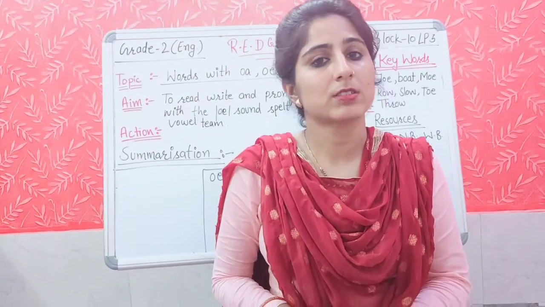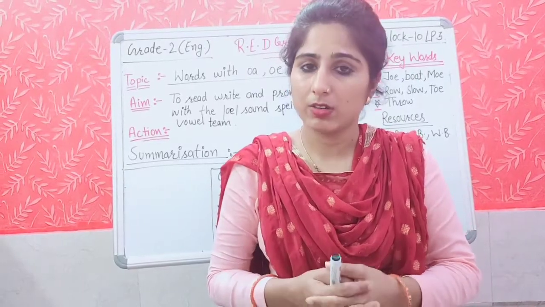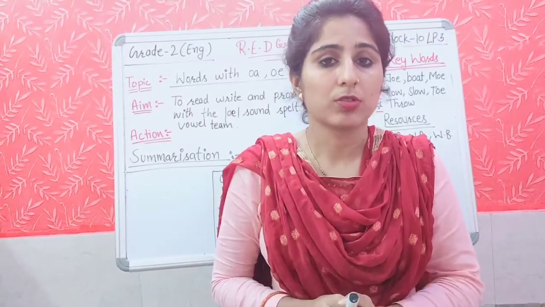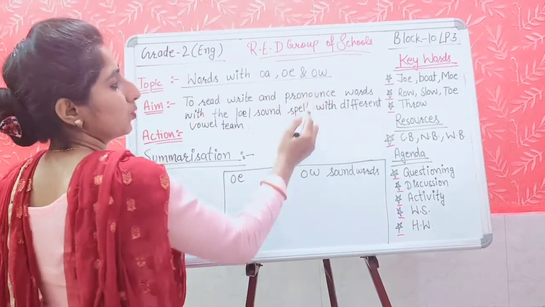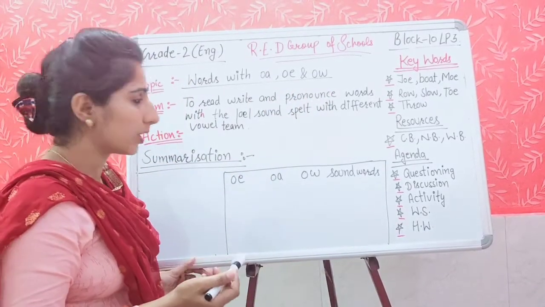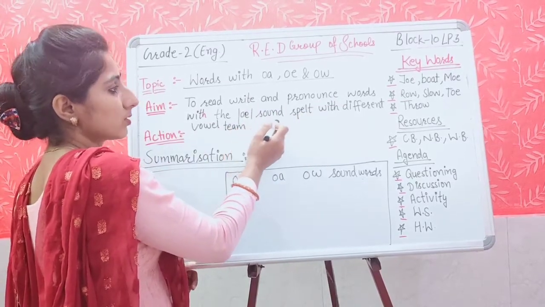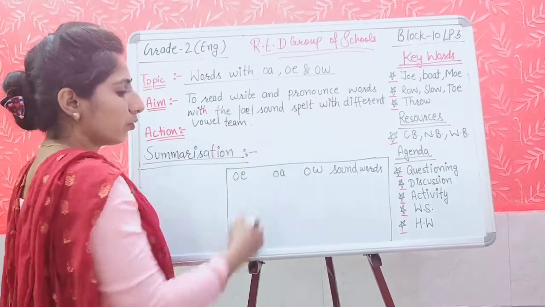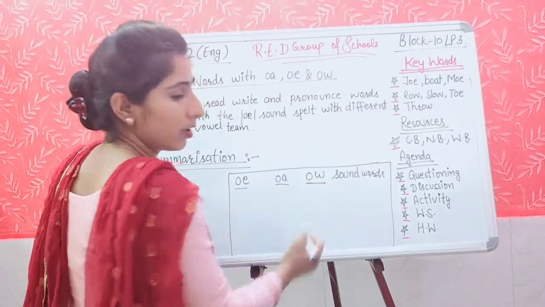At last it is time for summarization part. What have we learned today? We have learnt about the O sound. We have learnt OE, OA, OW, which is giving the O sound only, to read, write and pronounce words with the O sound spelled with different vowel teams. Different vowel teams we have used: OE, OA, OW.